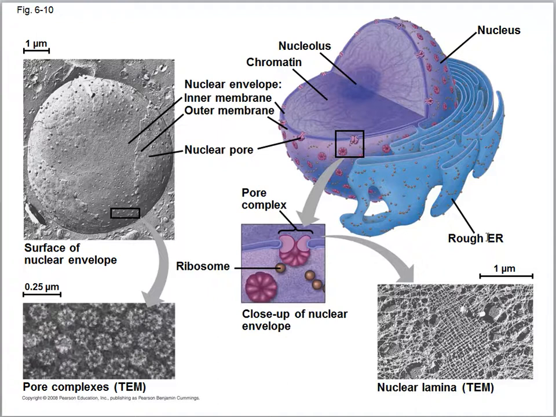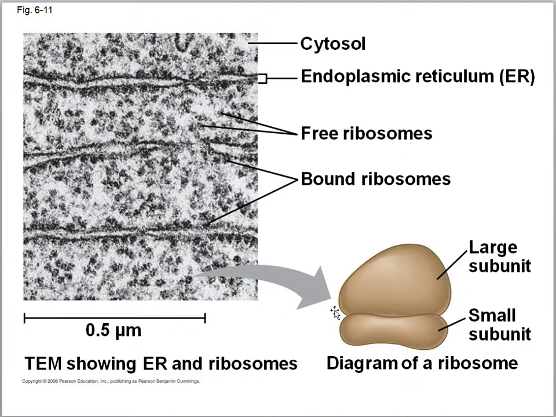This is a rough ER, the endoplasmic reticulum, the transporter system of cells. If it has small ribosomes, organelles, it will be rough. If there are no small points, no ribosomes, it will be smooth ER. Here these small particles, small dots, are ribosomes. The ribosome's function is producing proteins. Then we have